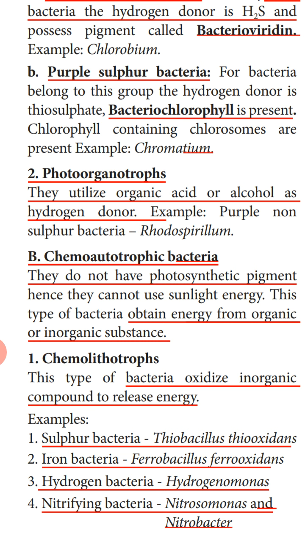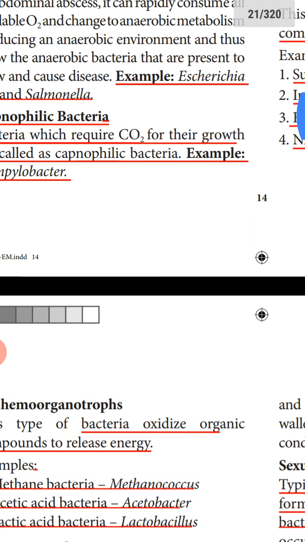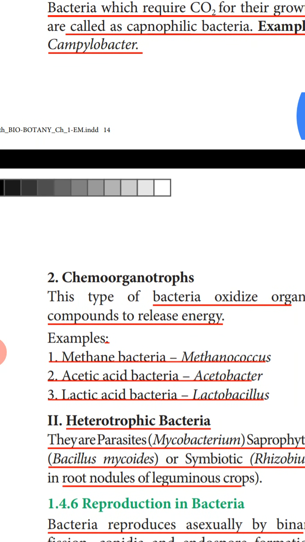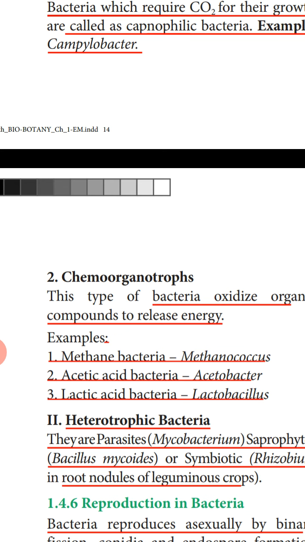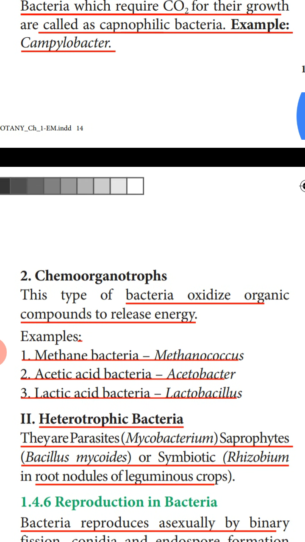Next, we are going to study about chemoorganotrophs. This type of bacteria oxidize the organic compounds to release the energy. So they get the energy by the breakdown of any organic substance. Examples: methane bacteria, acetic acid bacteria, lactic acid bacteria.